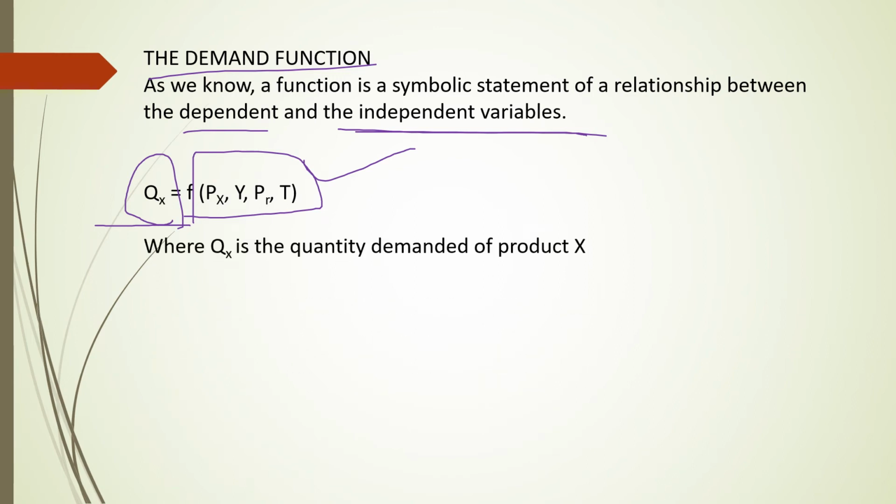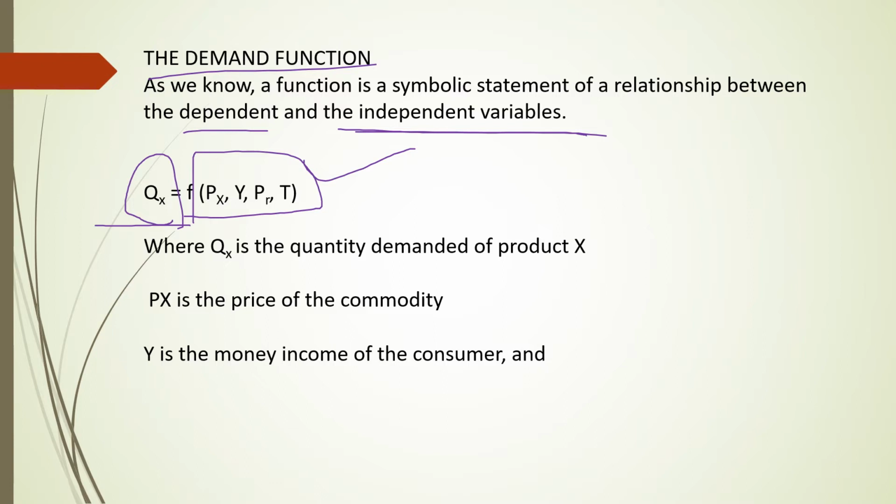where Qx is the quantity demanded of product X, Px is the price of the commodity, Y is the money income of the consumer, PR is the price of related goods, T is the taste and preference of the consumer.